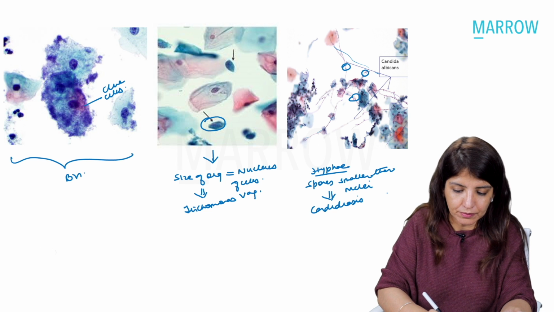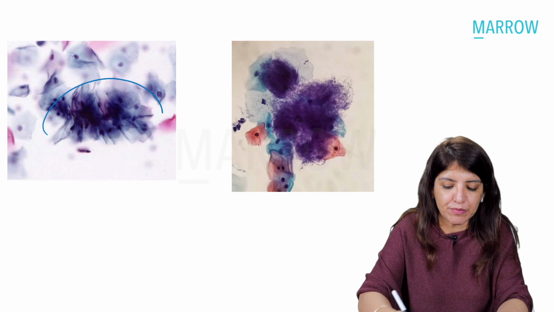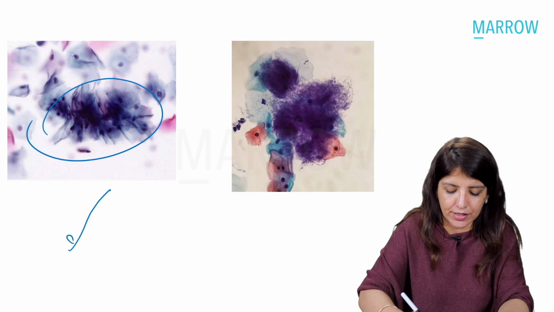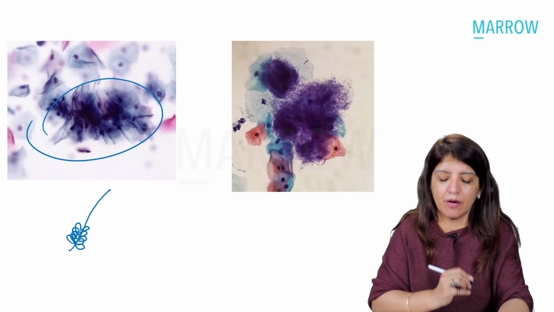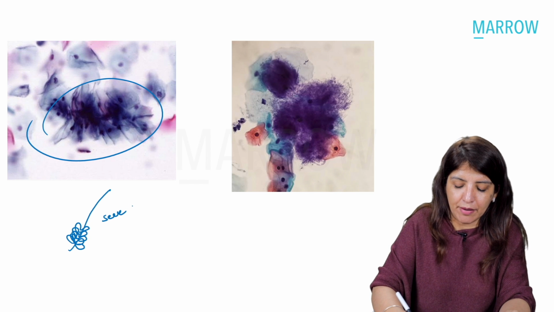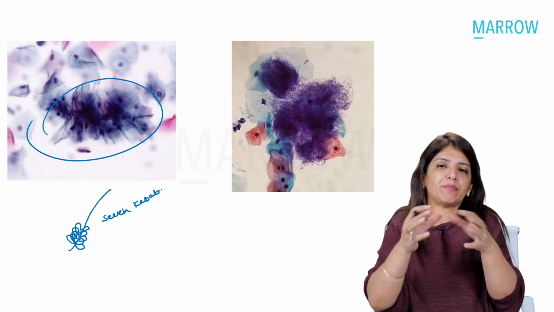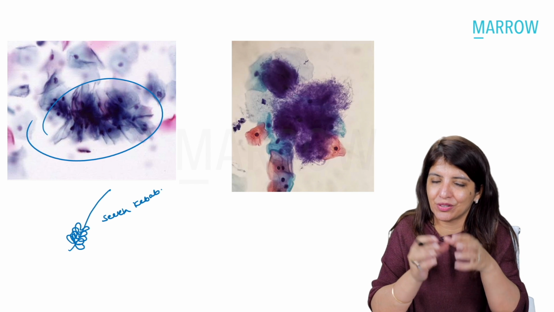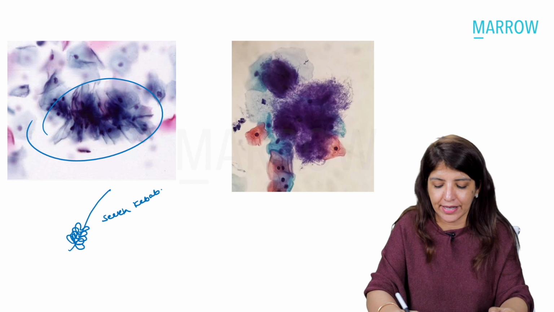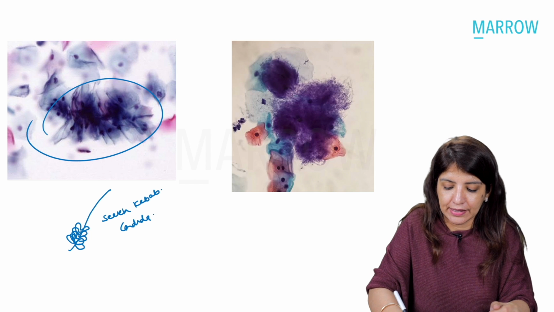Clear? Then in this image, I am getting a Seekh kebab-like appearance. And this Seekh kebab-like appearance happens when on these pseudohyphae, the epithelial cells come and stick together. There is clumping of the epithelial cells. And again, this is seen in Candida.